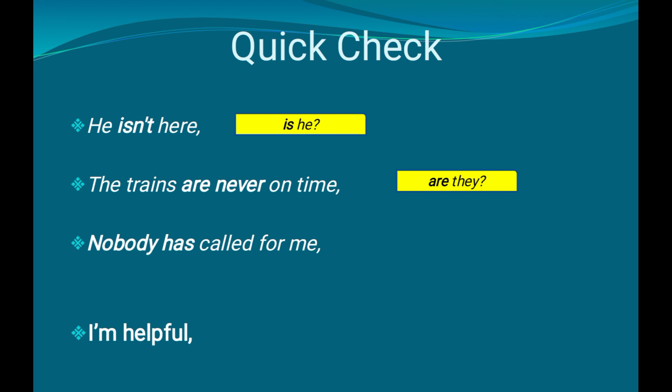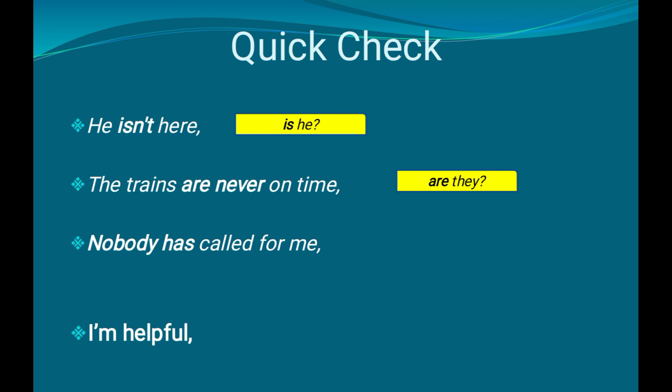Okay, now moving on to the third one. Nobody has called for me. What's the type of the sentence? Yes, that's also a negative sentence. And has is the auxiliary verb used there. Now just think of the answer.